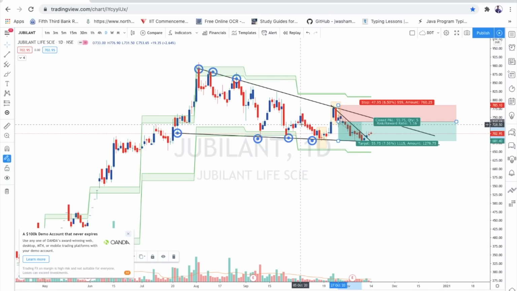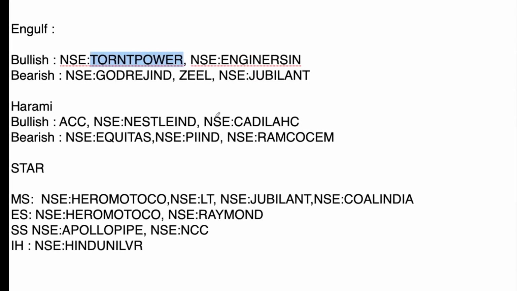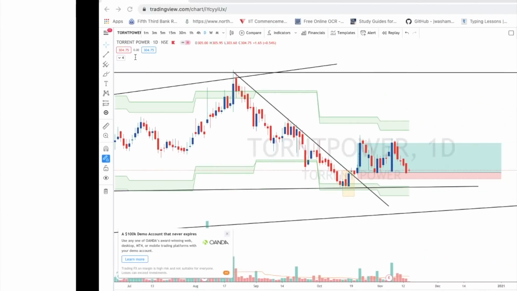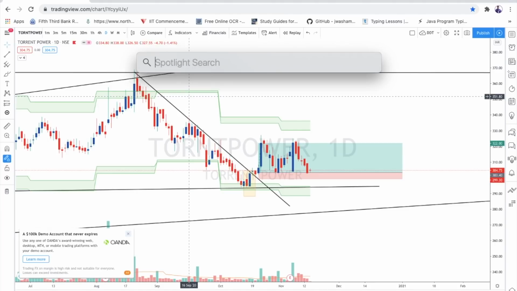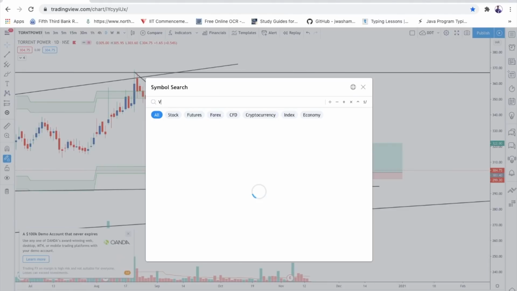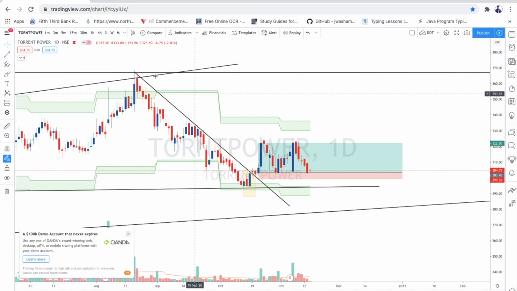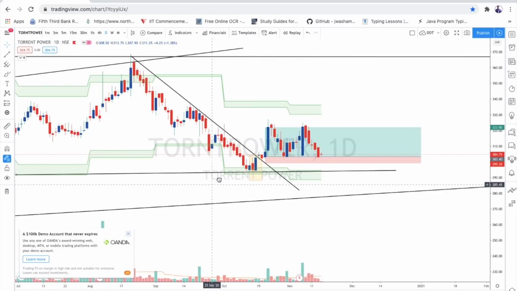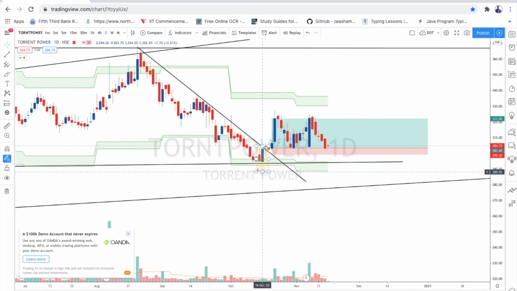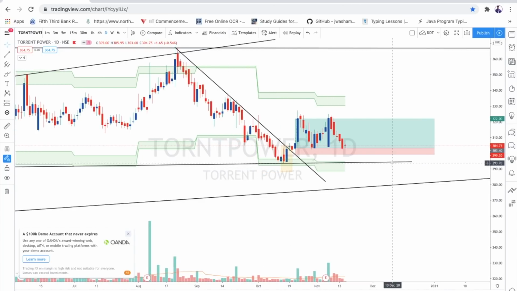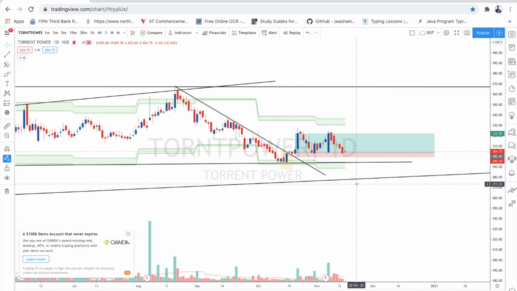Okay, now we'll see the bullish engulfing candlestick pattern first. So this is Toronto Power, and here at this place, if you could see, this is the candlestick pattern which is called a bullish engulfing pattern. But the thing is, why is this candlestick pattern valid here, right? So now I will show you why this is valid and how to trade it. That is the most important part.